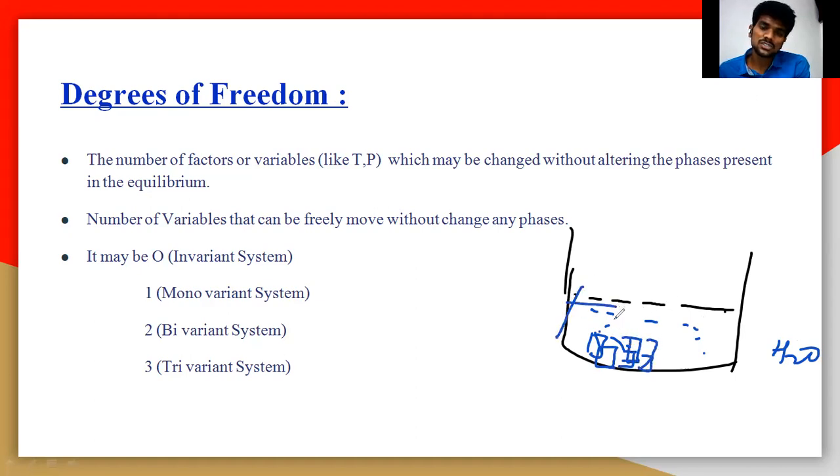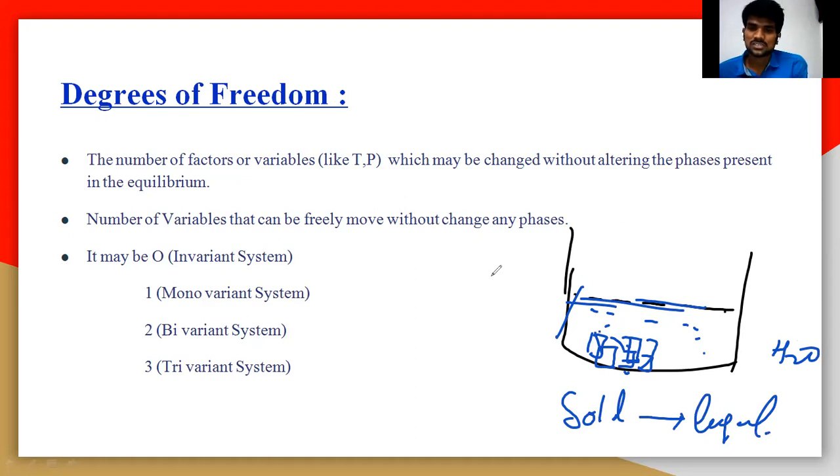Now you are taking solid ice particles in water. If there is an equilibrium between the solid and the liquid, then at room temperature, that is 25 degrees Celsius, what happens? Definitely these solid particles can easily melt into liquid form. So solid can be easily converted into liquid here. That means temperature is one of the factors which can change the phase of a solid into the liquid phase.